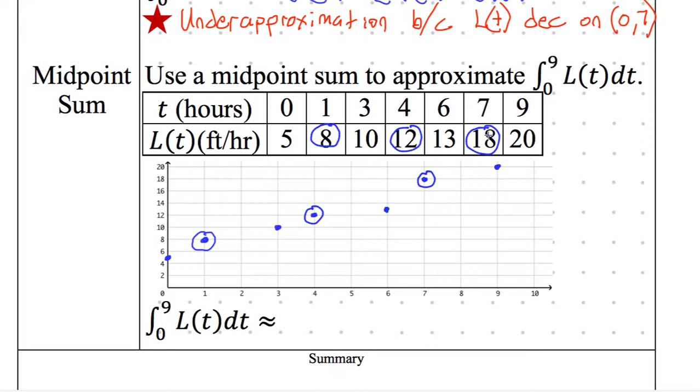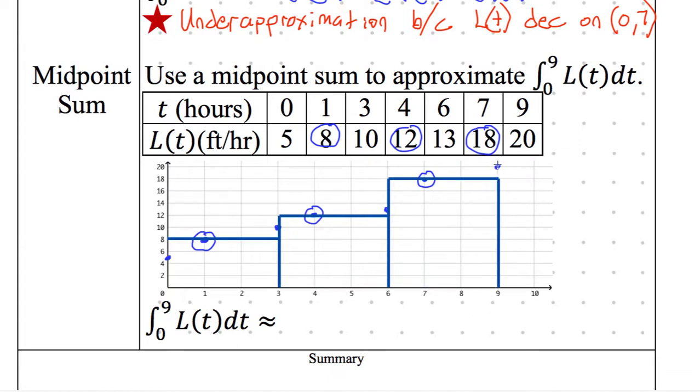We're going to use that as the height, which means that when we make our bar, it's going to be that height from this interval between 0 and 3. So here's where our bar is going to look. Between 0 and 3, there's our height. Between 3 and 6, there's our height. Between 6 and 9, there's our height. And then, of course, I need to actually make them rectangles, so rectangle, rectangle, and rectangle.